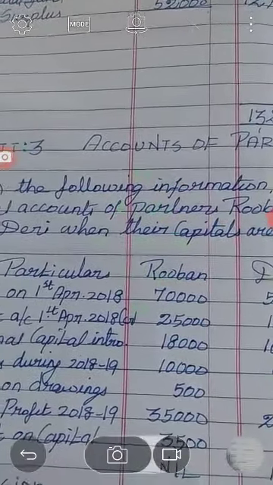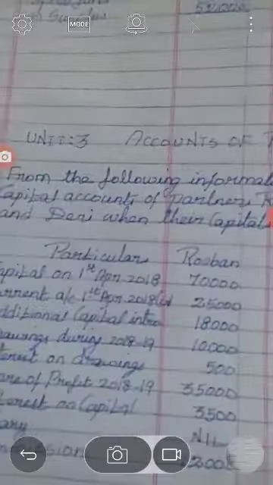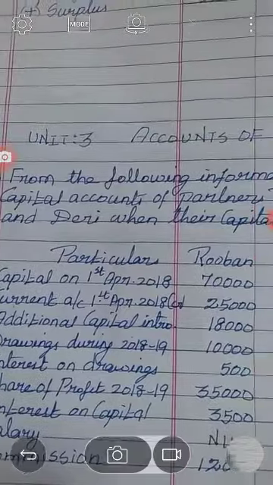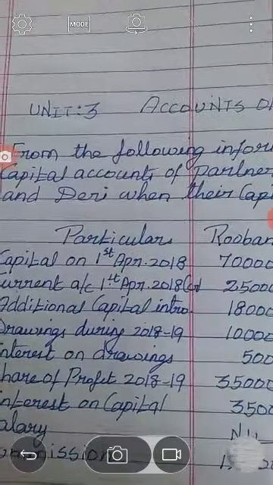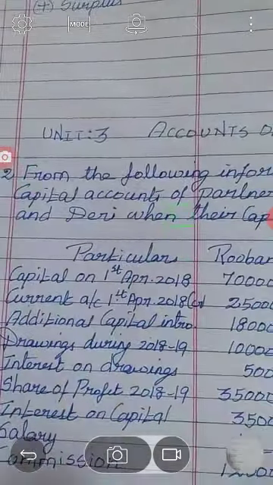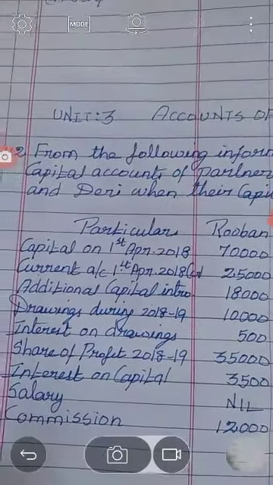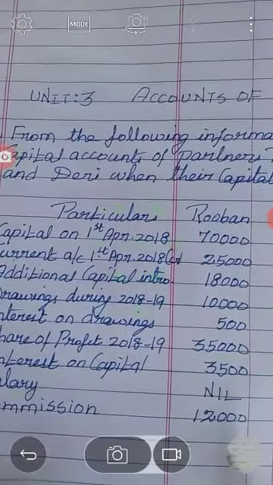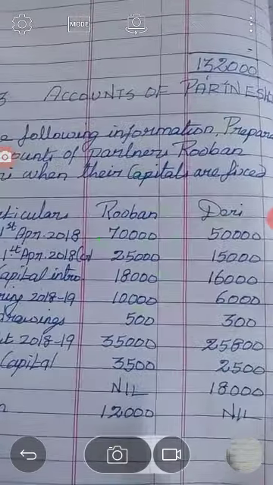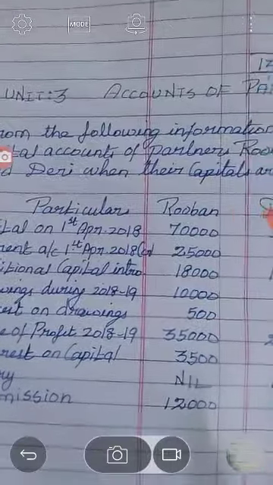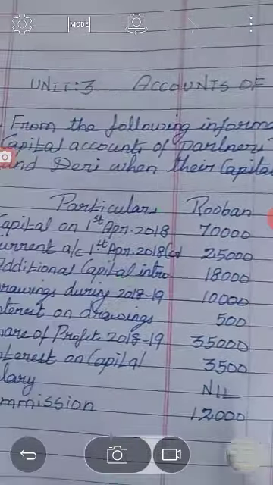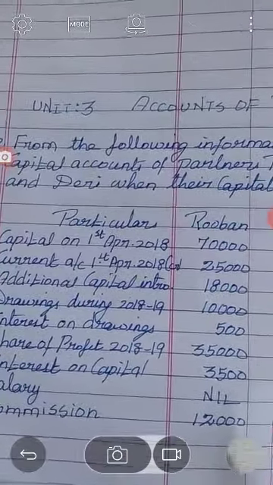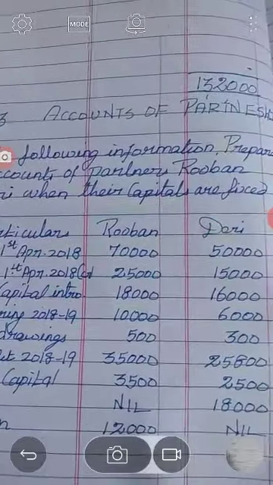We have already discussed that there are two types of capital, fixed capital and fluctuating capital. Under the fixed capital method, we have to prepare two accounts, that is, capital account and current account. In the sum, the capital as on 1/4/2018 is 70,000 and 50,000. Current account on 1/4/2018 is 25,000 and 15,000. Additional capital introduced is 18,000 and 16,000. Drawings during the year are 10,000 and 6,000.